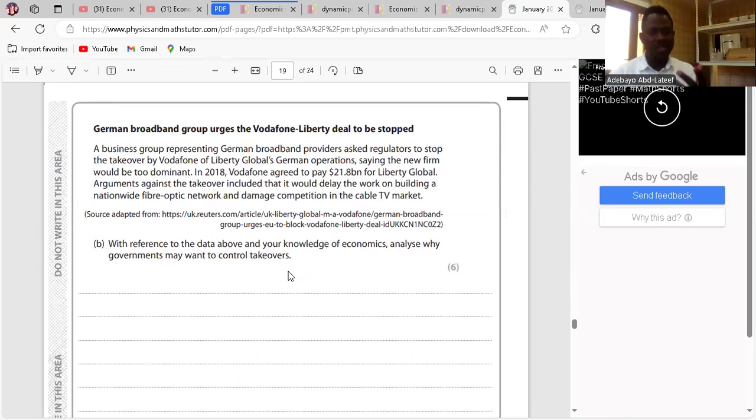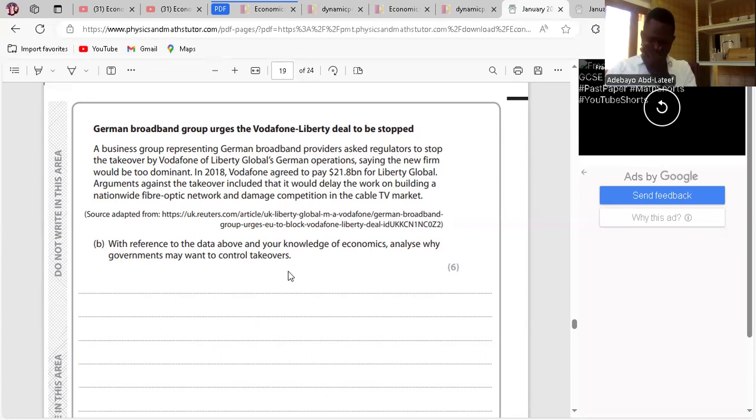We have the case study of the German broad group. So the case study is there. We'll go to the question. With reference to the data above and your knowledge of economics, analyze why government may want to control takeovers. First, what is a takeover? A takeover occurs when a firm buys over another firm to become its owner, and that's an external integration. We call it integration or external growth. Clear?